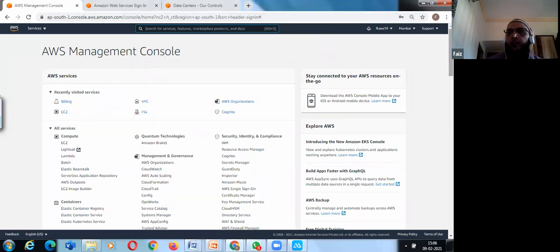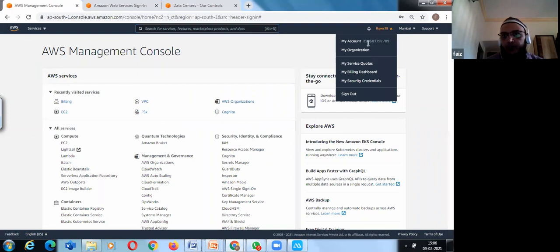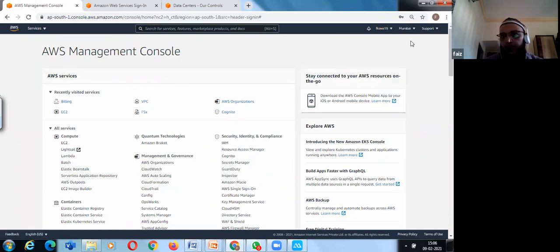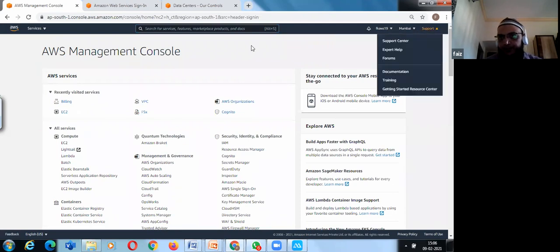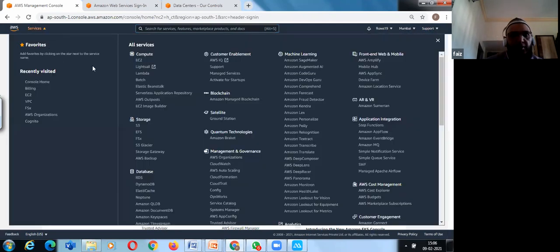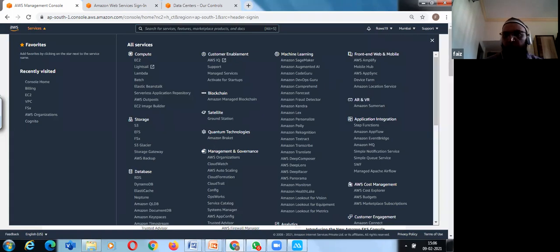So we'll be coming to this dashboard. You'll see I have logged in. I will have an account ID for this, and then a billing dashboard, which I'll be showing you tomorrow. These are the regions that I can select. Currently, I'm selecting Mumbai. And then we have services. You have these many services available with AWS.